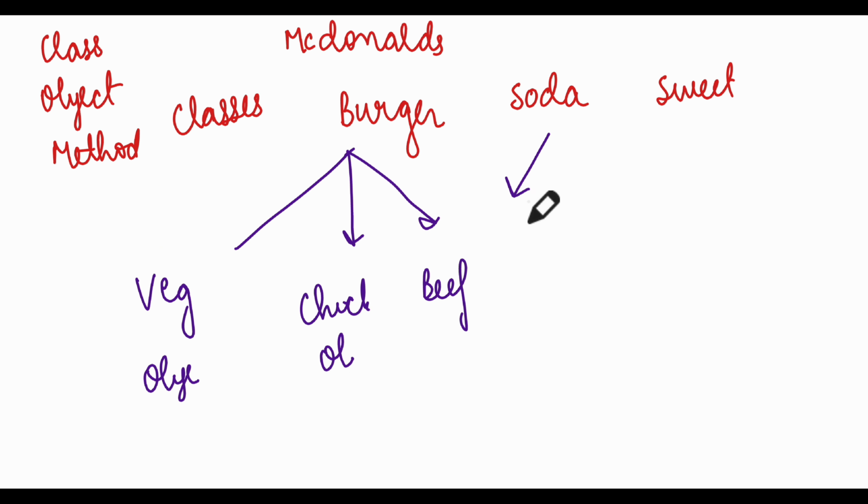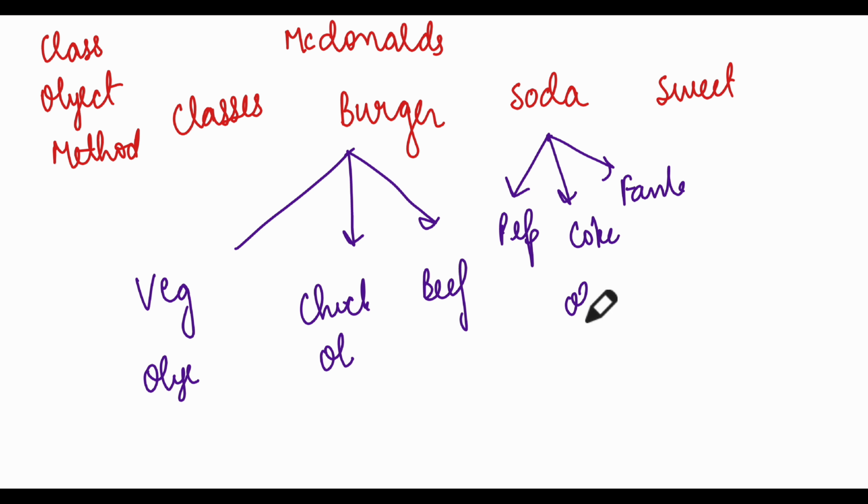These are the objects of the class burger. Similarly, soda can have, for example, Pepsi, Coke, it can have anything else, you can name it, for example, Fanta, right? So these are objects of the class soda. Similarly, for sweet also there will be objects. So there is a class and there is an object.